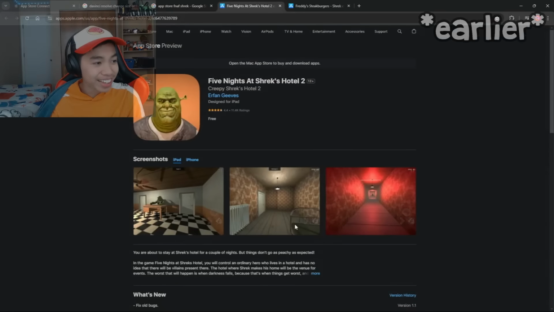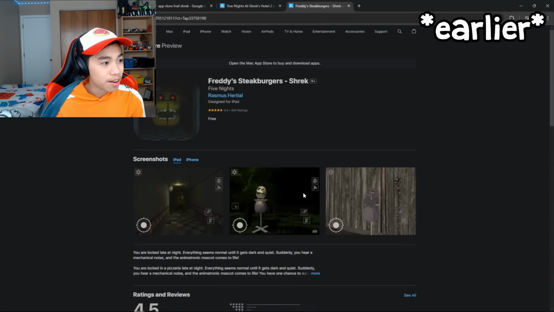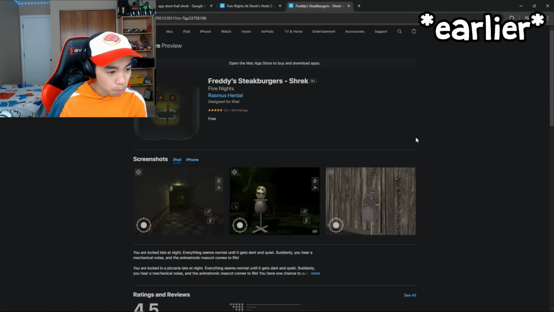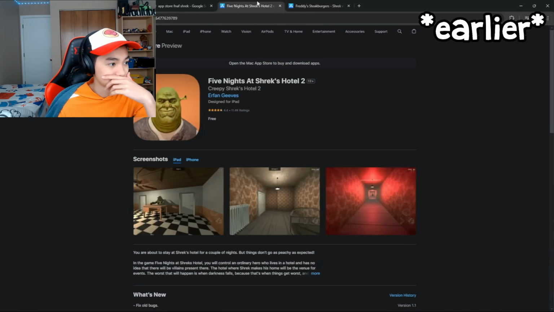If Five Nights at Shrek's Hotel 2 and Freddy's Steak Burgers Shrek is accepted by Apple, hopefully my game can be too. I understand that, Apple doesn't want fan games because they want to keep each app unique and distinct from another. I was really hoping this would have a good ending, but on a fundamental level, this app is a remake of Five Nights at Freddy's. And that puts me in a unique position.